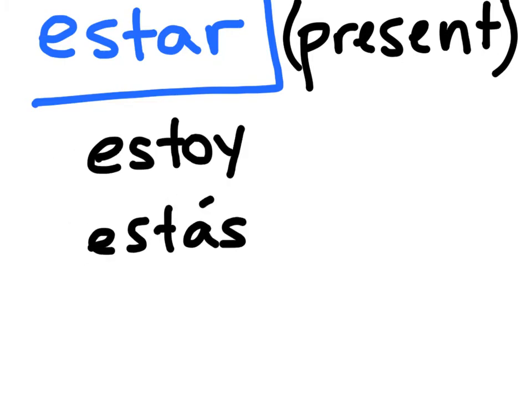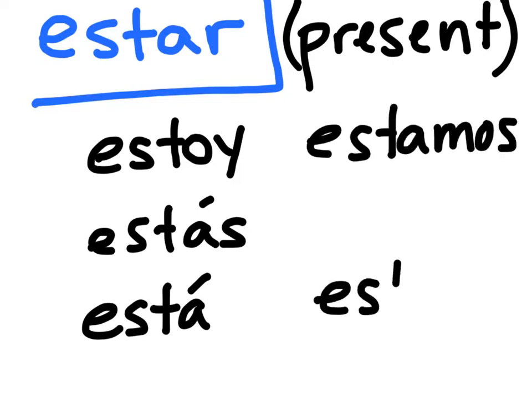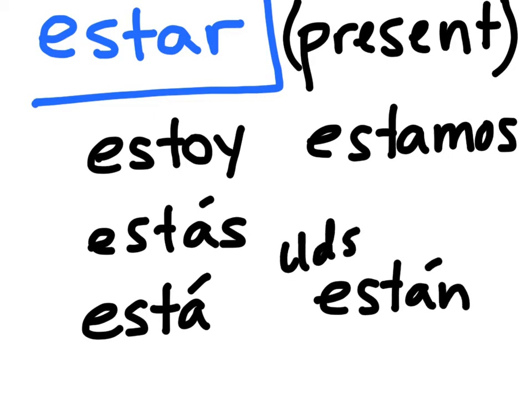Okay, so estoy, yo estoy, I am. Tú estás, you are. Él or ella está, he or she is. And again, the accent mark matters because esta without the accent mark means this when you're talking about something feminine. Okay, so estoy, estás, está. Nosotros estamos, we are. Ellos están, they are. Or ustedes, y'all. It's both ustedes and ellos. Y'all are or they are.